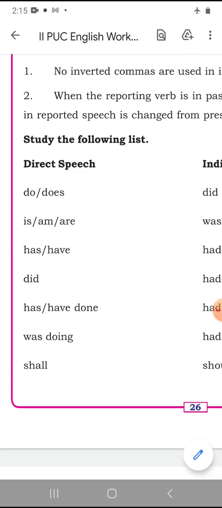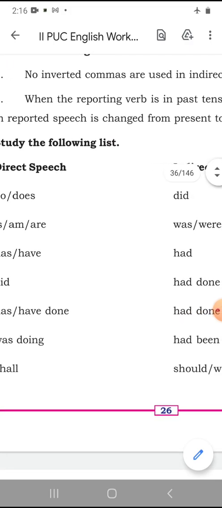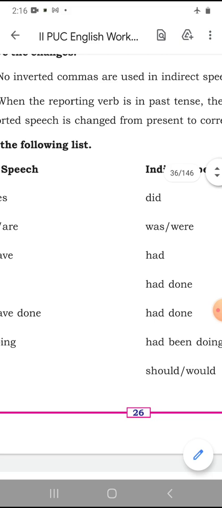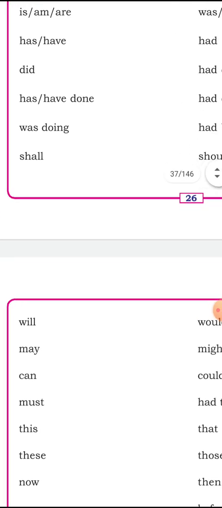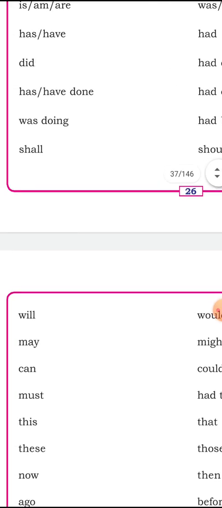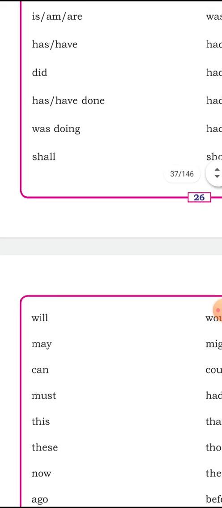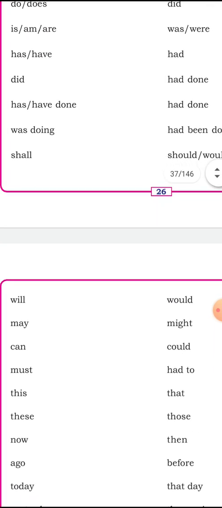Now then comes modals: shall. Modal auxiliaries or modals. So shall changes to should or would, they have said. And the next item is will changes to would, may changes to might, can changes to could, must changes to had to.